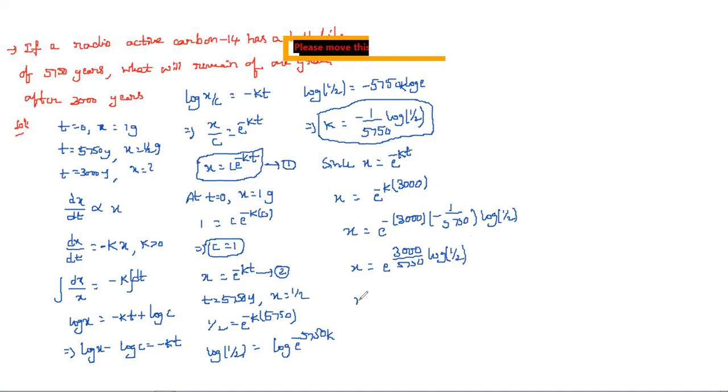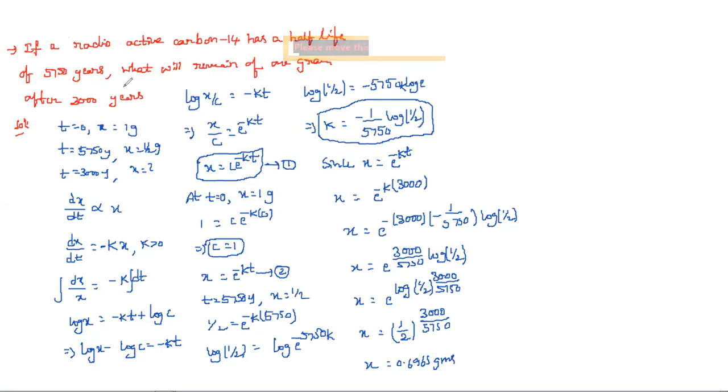And if you observe, this is in the form of m log a, so simply you can write log 1 by 2 whole power 3000 by 5750. So e power log a is nothing but a, so here a is nothing but 1 by 2 whole power 3000 by 5750. If we calculate this, we get x is equal to 0.6965 grams. It means that here we calculated from the initial one.